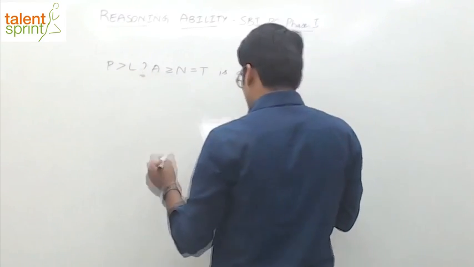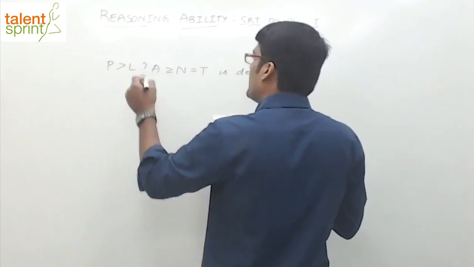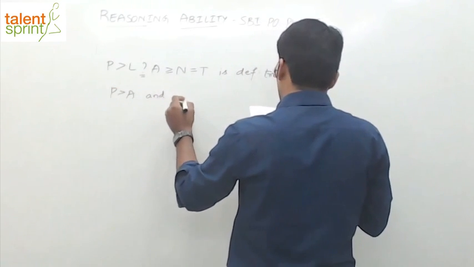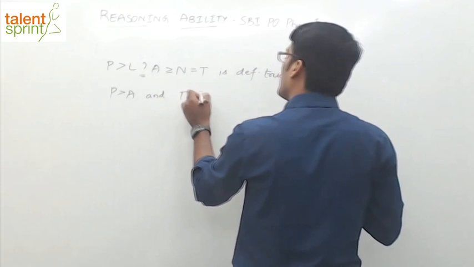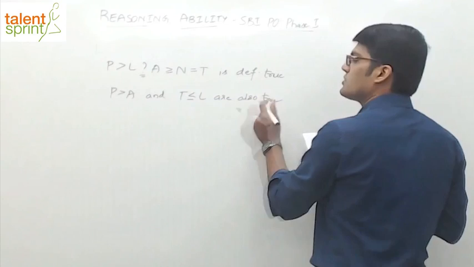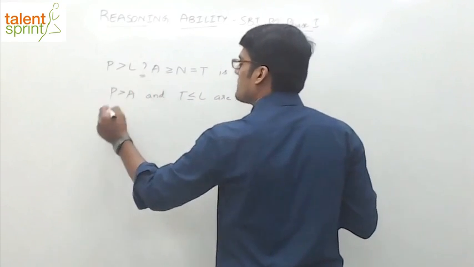What will come in place of question mark such that P greater than A and T less than or equal to L are also true. So we want these two to be true. So what should come in place of question mark?